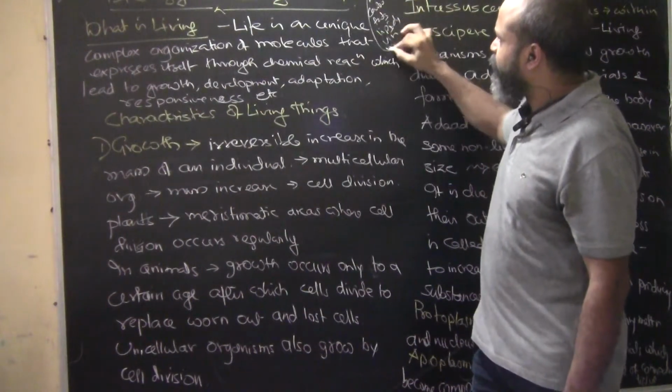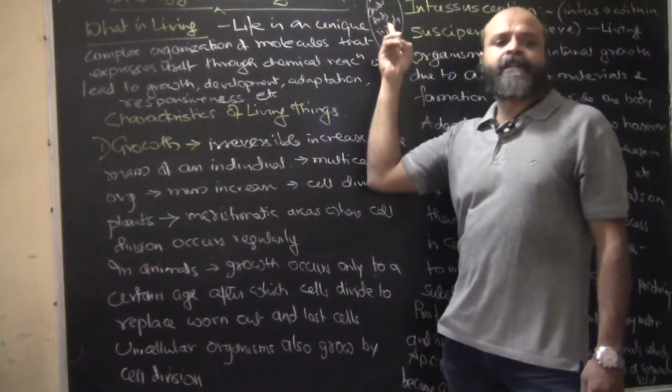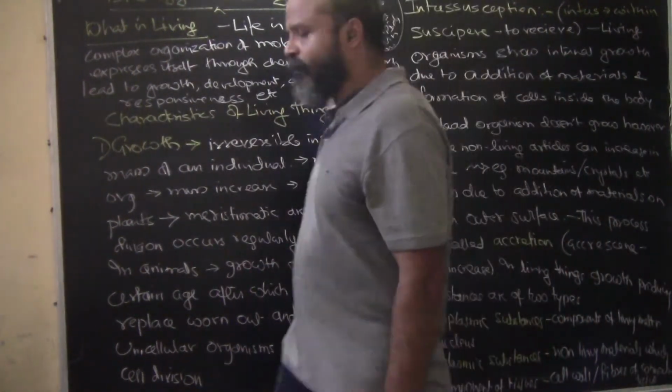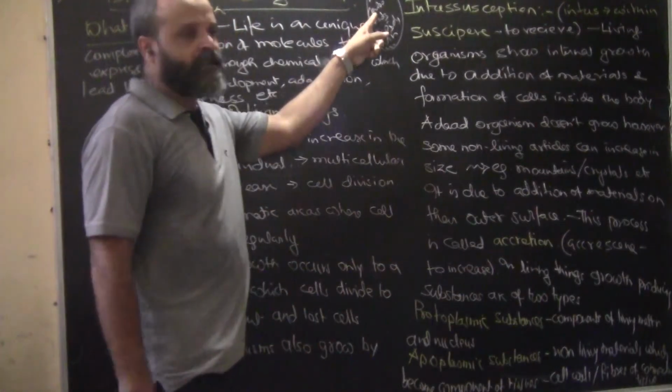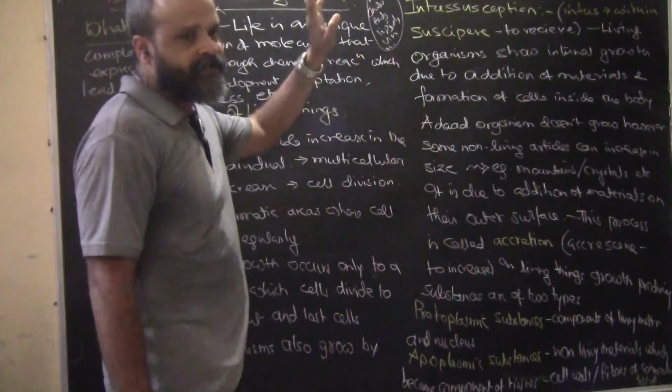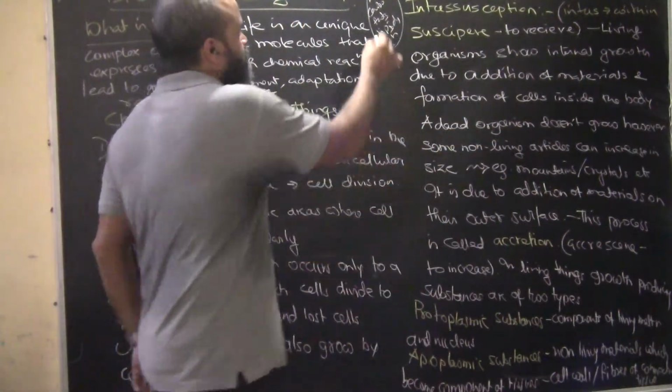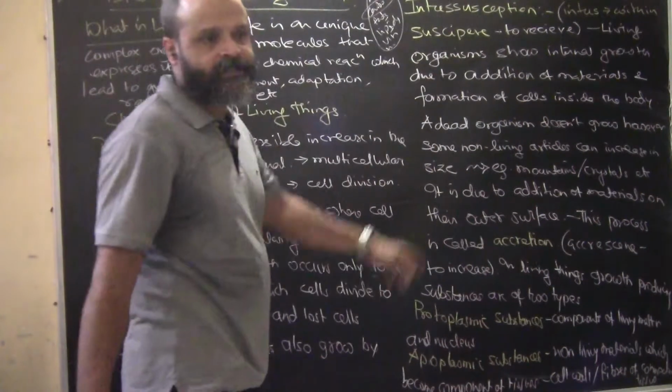So all these are what? Molecules, and there is a constant chemical reaction which is involved. Okay, so basically if I talk about carbohydrates, the burning of carbohydrates produces energy, and that energy is something that we basically use in our day-to-day activities. So this is again a chemical reaction, burning of carbohydrates.